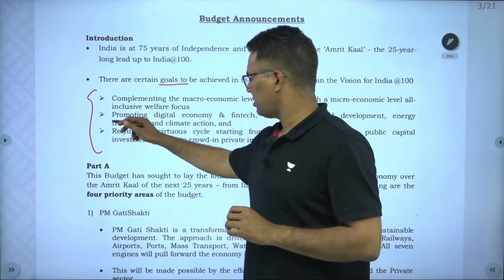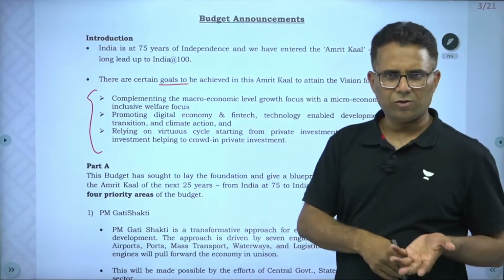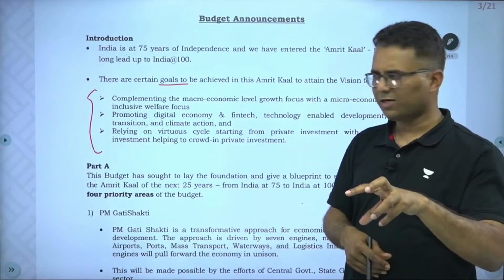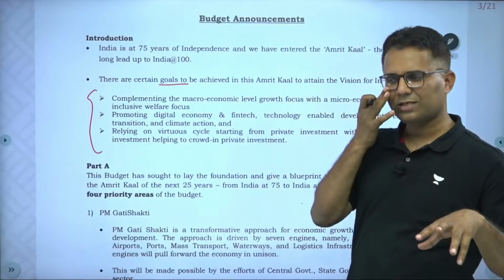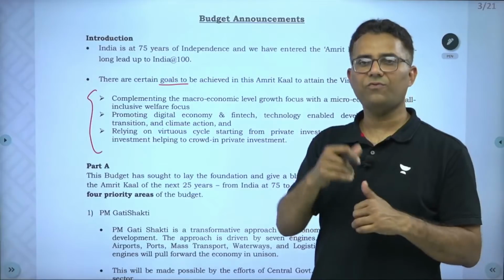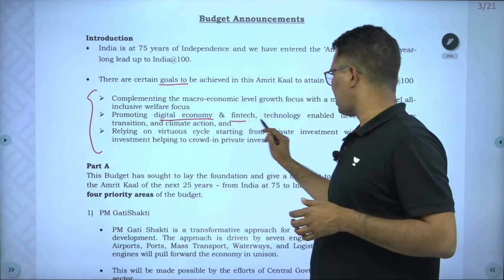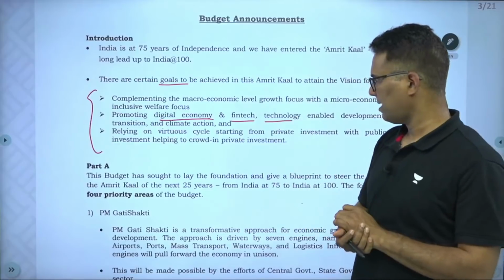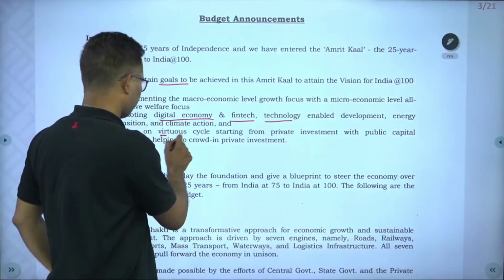For that, 2-3 points have been mentioned. More macroeconomic level growth, with focus on inclusive welfare. Anyways, we are always getting questions on inclusive growth, so there is more focus on inclusive welfare. Then, as I said, focus on digital economy, fintech, technology. And third is virtuous cycle.